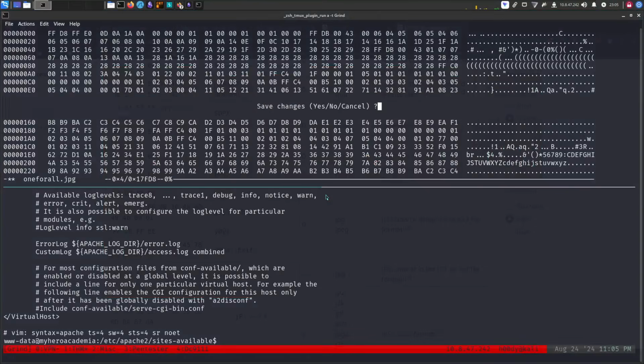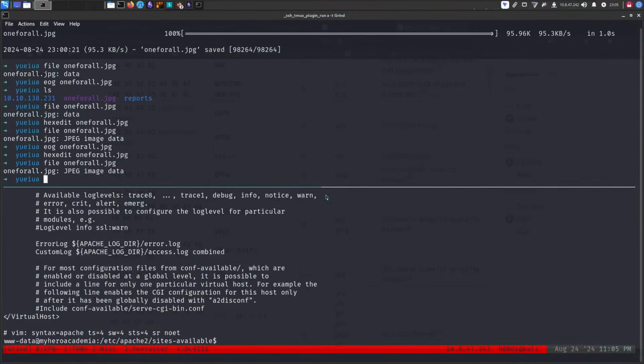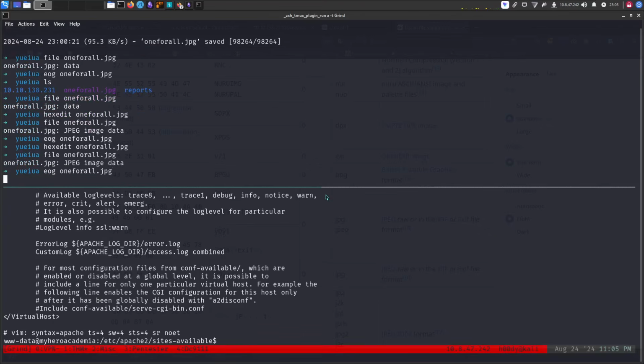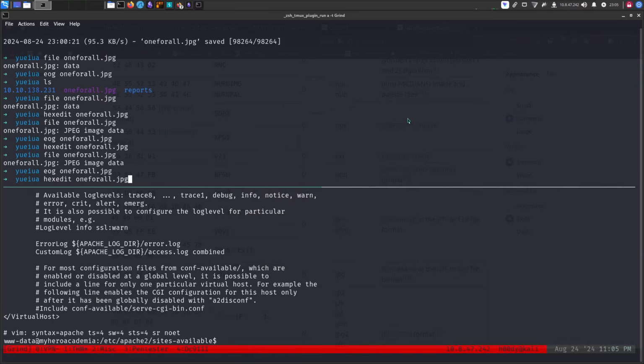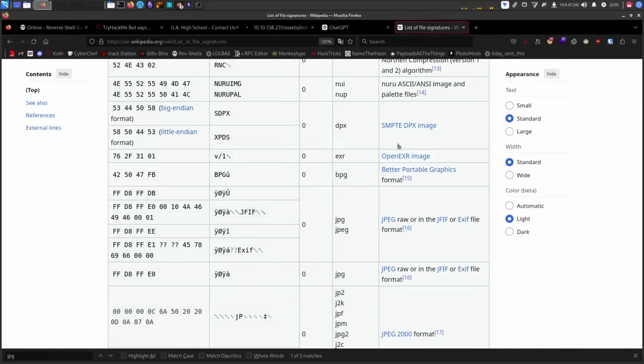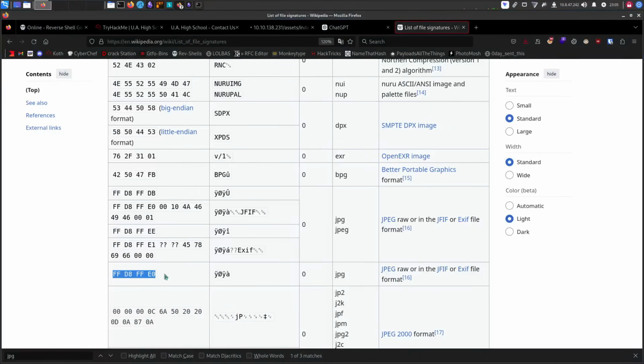So there is that. And now if we run file, it's JPEG image data, and we still can't open it. Come on. FFD8, JPEG raw FFD8 FFE0. I did it right.